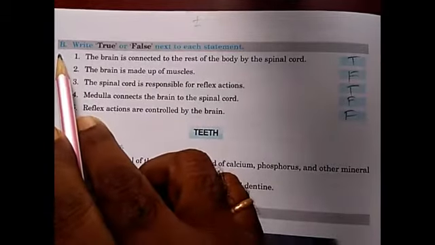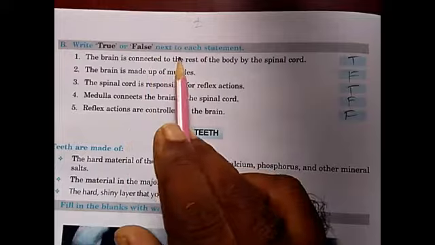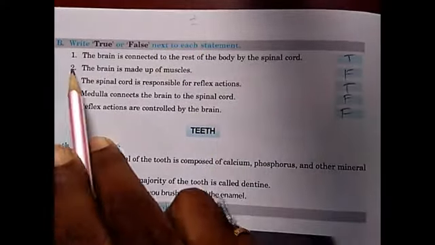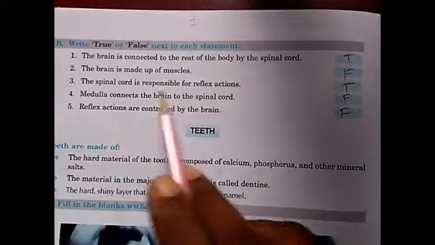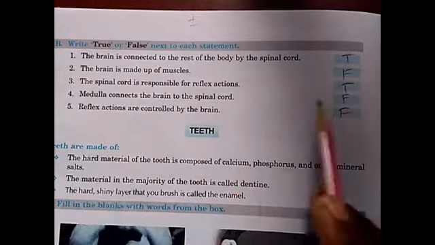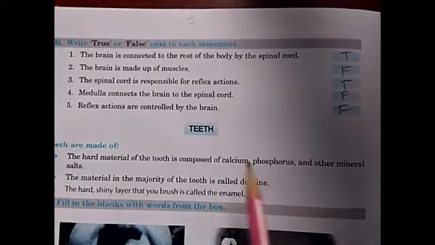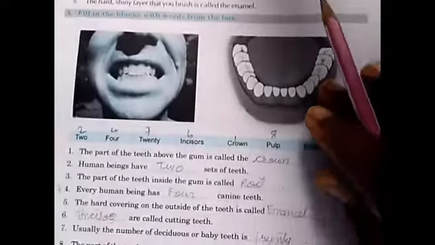Next is B. Write true or false next to each statement. 1. True. 2. False. 3. True. 4. False. 5. False.